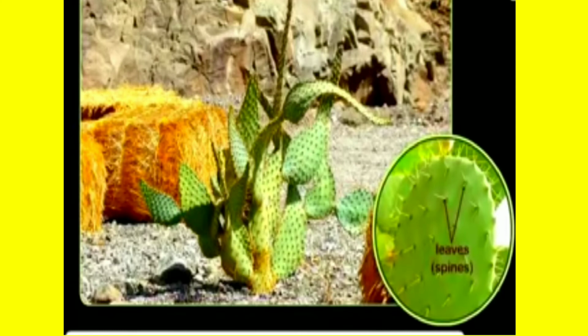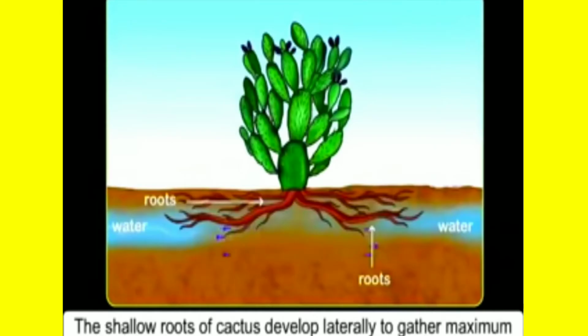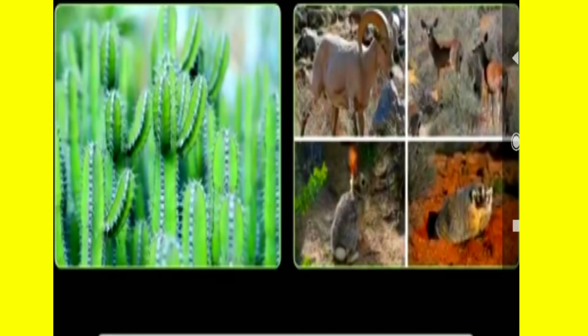It also converts sunlight into food and does the work of leaves. The leaves, to prevent loss of water, are reduced to spines. The shallow roots of cactus develop laterally to gather maximum water from the surface. The spines also protect the plants from being eaten by herbivores.